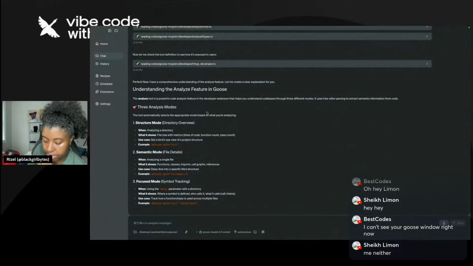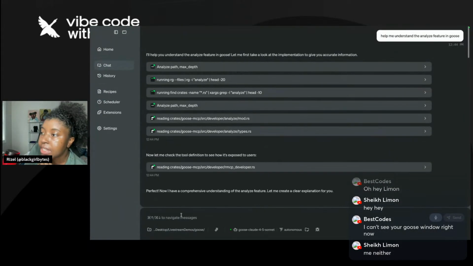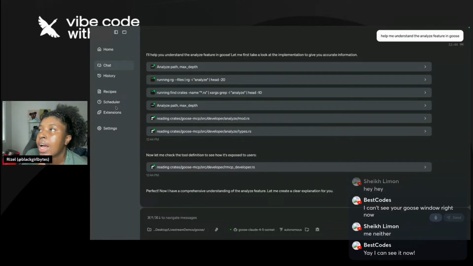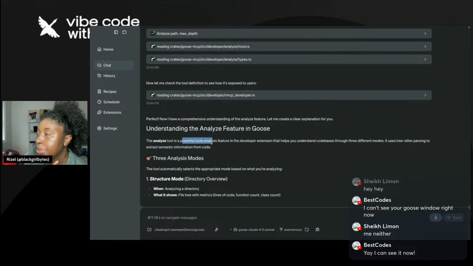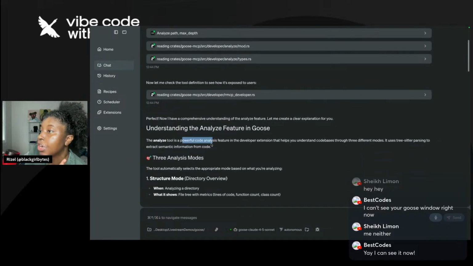Here we go. So I basically went into the Goose directory and then I asked Goose about Goose. I actually have recipes too for certain types of questions and stuff like that, so just putting that out there. But anyways, I said, help me understand this feature. And it basically says the analyze tool is a powerful code analysis feature. It has 3 different modes.